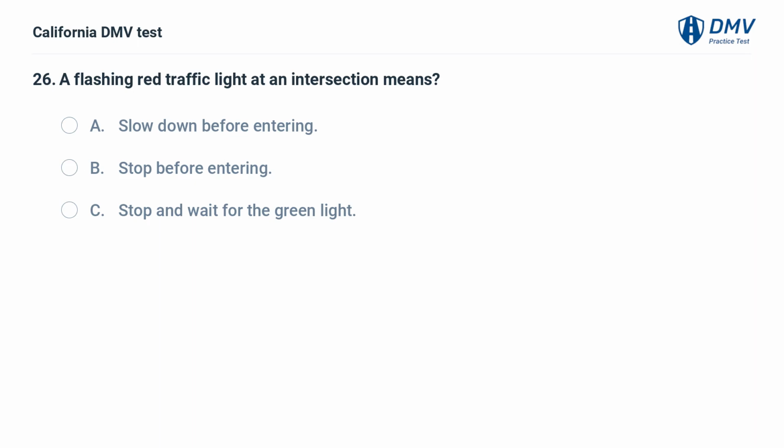A flashing red traffic light at an intersection means A. Slow down before entering. B. Stop before entering. C. Stop and wait for the green light.